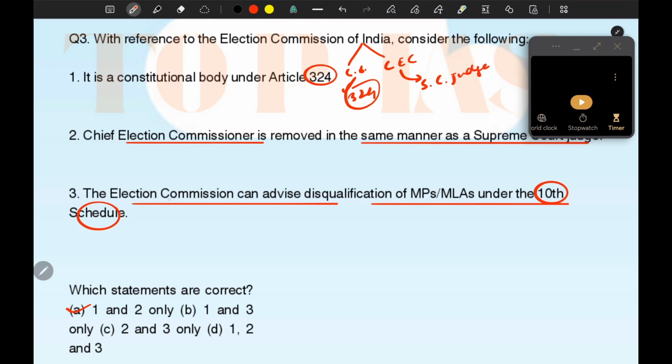Okay, and the Election Commission does not advise on disqualifications under the 10th Schedule. Basically, the Speaker does the same. Okay, the Speaker does that work.